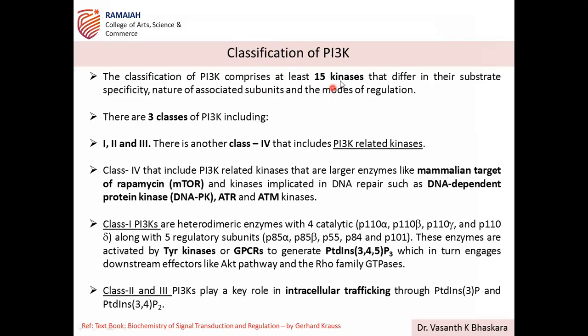PI3 kinase has about 15 different kinases which can be classified into overall 3 classes. And then there is a fourth class, that is PI3K related kinases. Class 1, class 2, class 3. You have to practice 1, 2, 3, 4 times to remember. Some people may be good in grasping, so you yourself should analyze and practice. So three different classes are known along with the fourth class, PI3K related kinases.